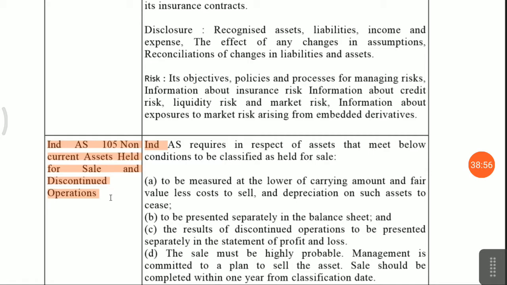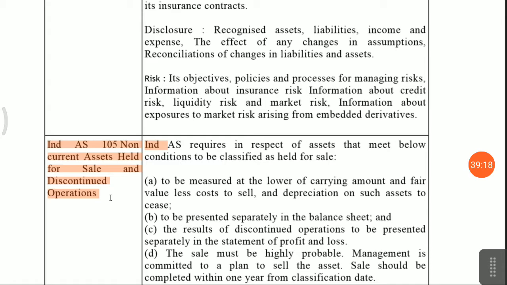Management has decided that this factory at that stage should not be continuing, it should be sold. Okay, it should not be kept as a part of your fixed assets, part of your financial assets. Okay, then you have to present a separate classification, that is non-current assets held for sale.